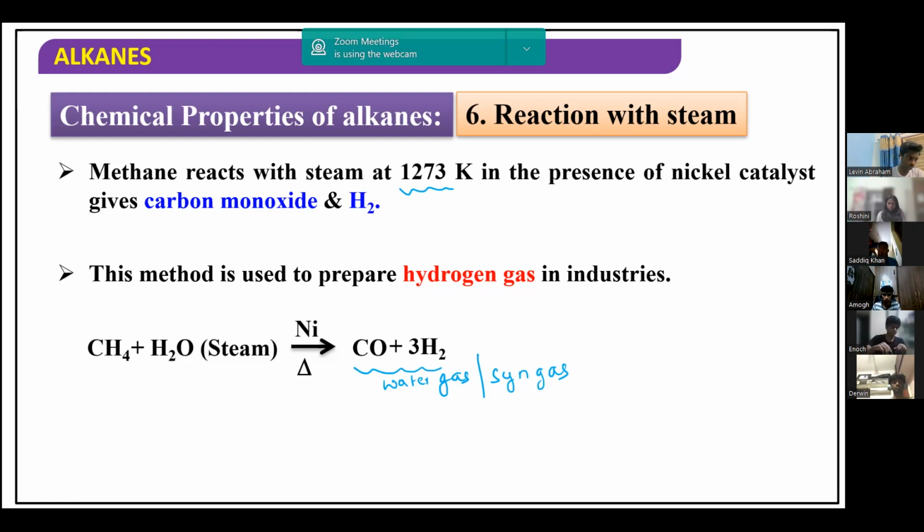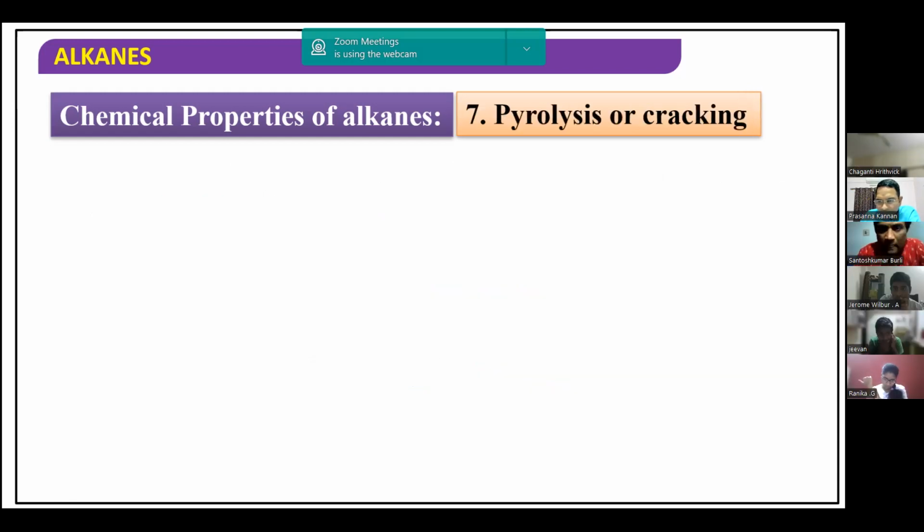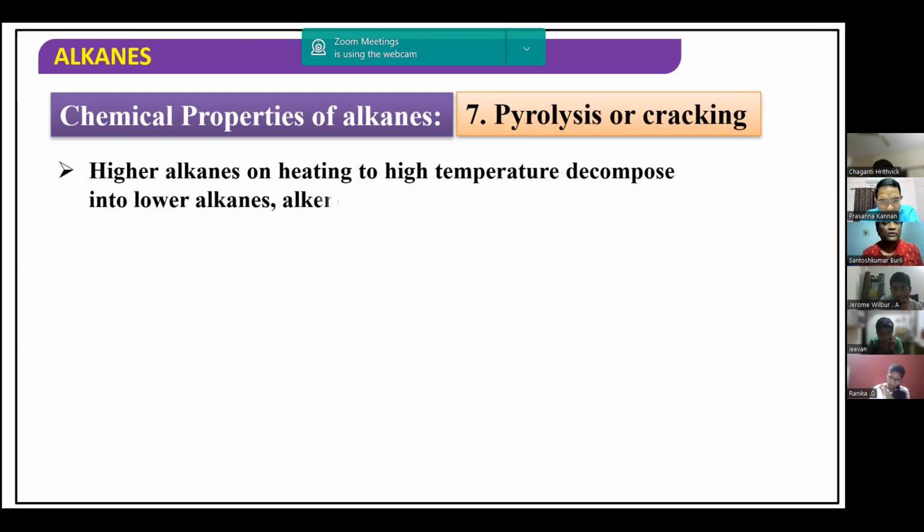Water gas has very many applications. Therefore, we call it, in short, synthesis gas. It is used in the synthesis of different types of organic compounds. So, water gas. The last chemical property you can see here with respect to alkanes is pyrolysis.